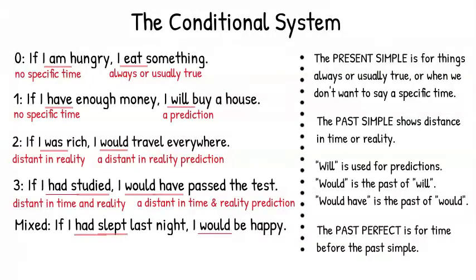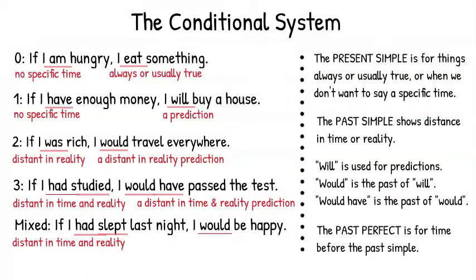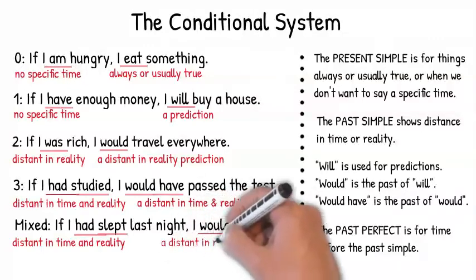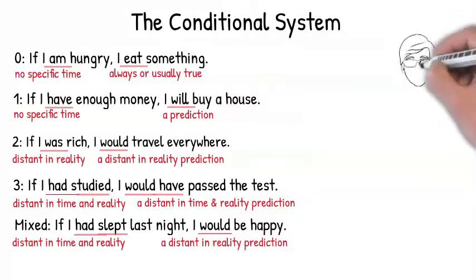Now the mixed is easy. The first part is from the third conditional, so last night is distant in time, and it's also distant in reality because I'm imagining that I slept, but I actually didn't. And the result is now, so there is no distance in time, only distance in reality, because I'm not happy now, but I would be if I had slept last night.